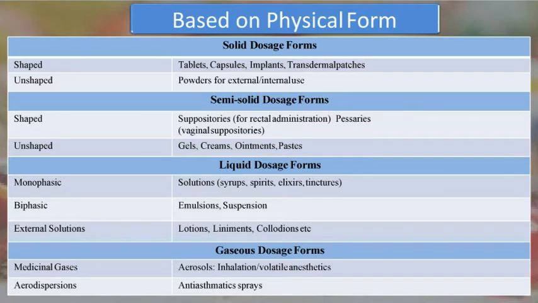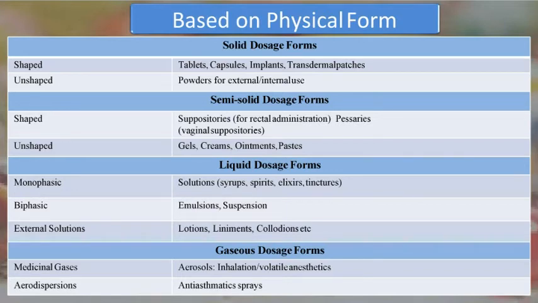Liquid dosage forms are divided into three categories, that is monophasic, biphasic, and external solution. Monophasics are those which possess only one phase. For example, if we add sugar to water, it is a monophasic type of system. Examples are solutions, syrups, spirits, elixirs, and tinctures. The biphasic system is composed of two phases, for example water and oil, which is an emulsion, and when the system possesses insoluble suspended particles, it is a suspension.